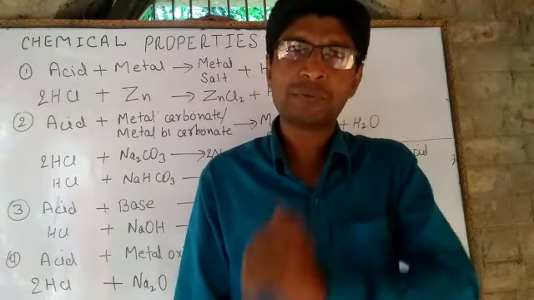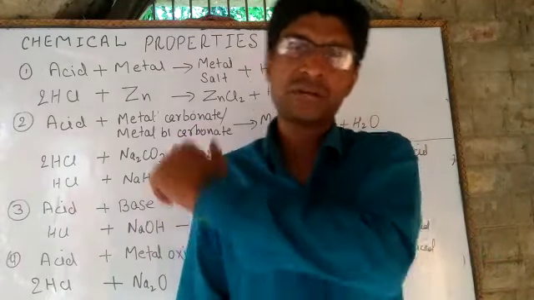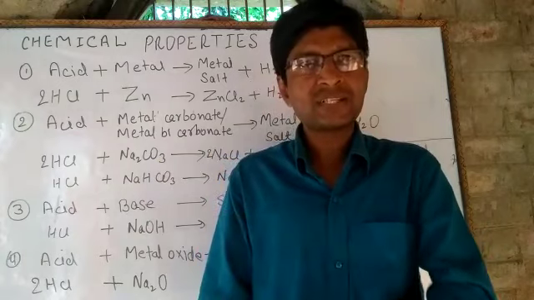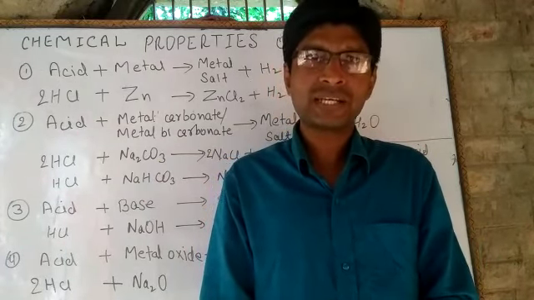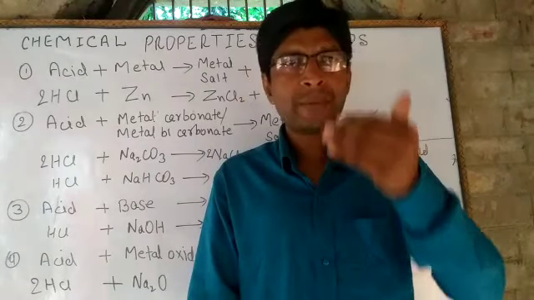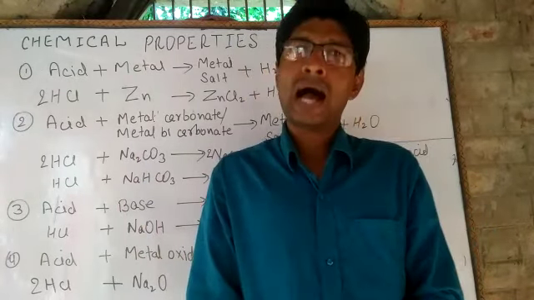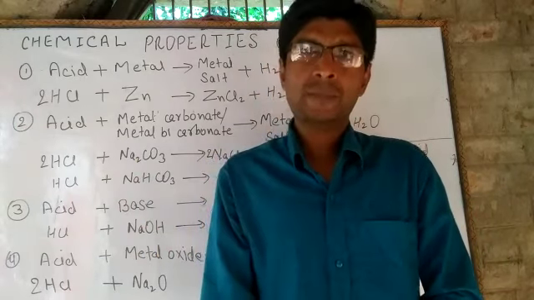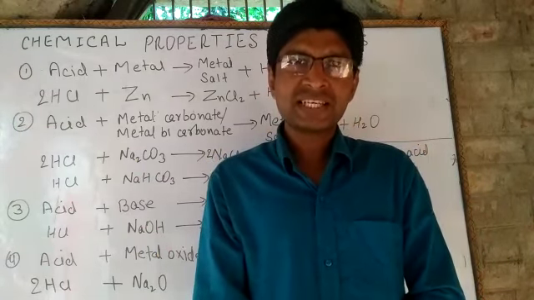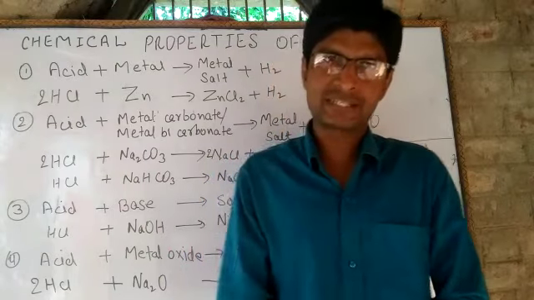Hydrochloric acid, sulfuric acid, these are strong acids. And the acids which partially ionize when dissolved in water and produce comparatively less hydrogen ions are called weak acids. Phosphoric acid, acetic acid, these are weak acids.